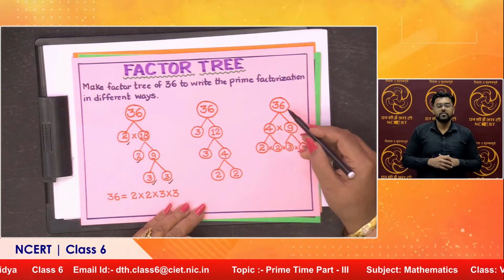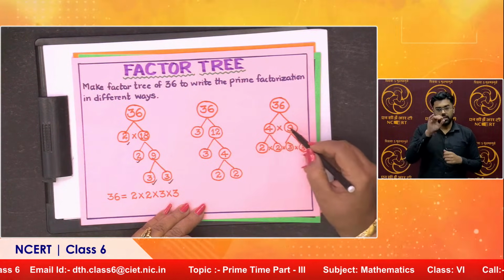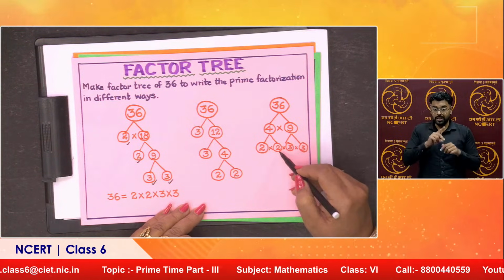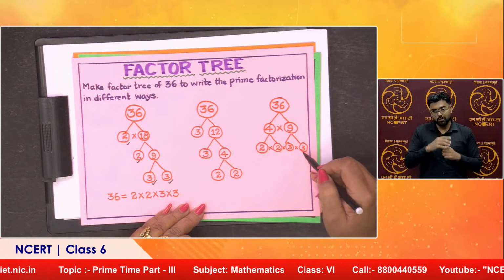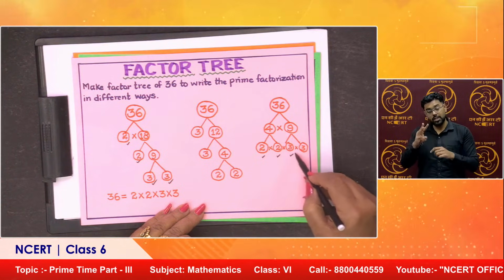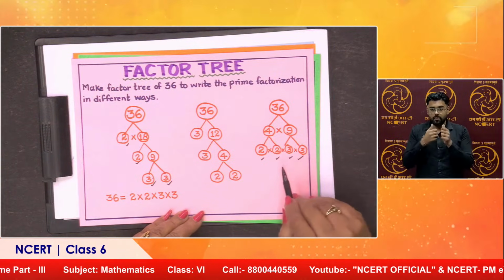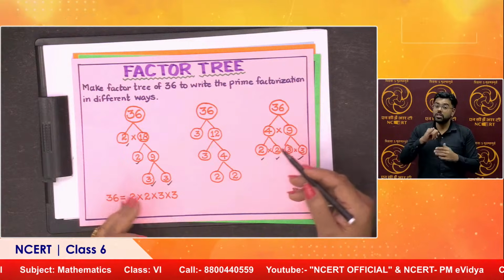Let me try here. 36 can be broken as 4 nines are 36. I can again break this 4 as 2 into 2, and 9 as 3 into 3. Can I find the same factors appearing again? Absolutely. 2 into 2 into 3 into 3. And if we do 6 into 6 for 36? Again you will have the same.